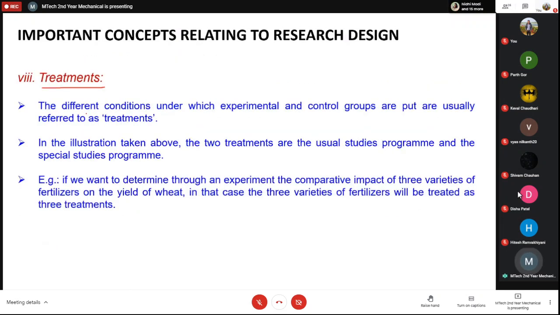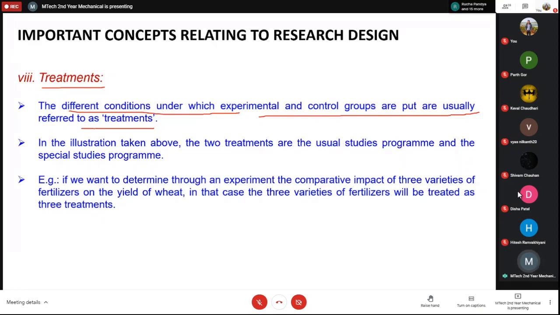So the treatments are the different conditions under which experimental and control groups are put. In the previous example, the two treatments are the usual studies program and the special studies program. In group A you have put the usual study program, and in group B the special studies program. So these are the treatments that you have done with them.